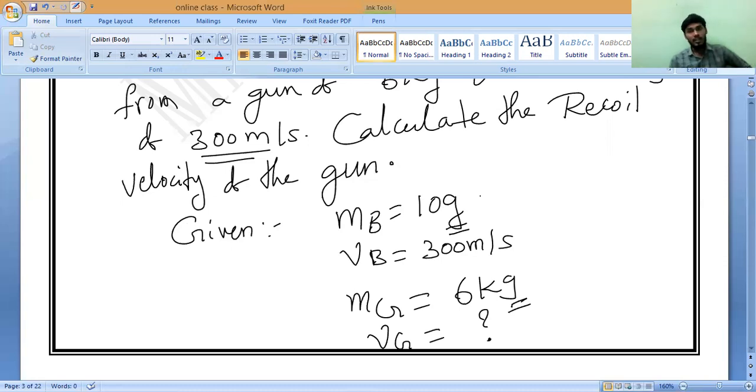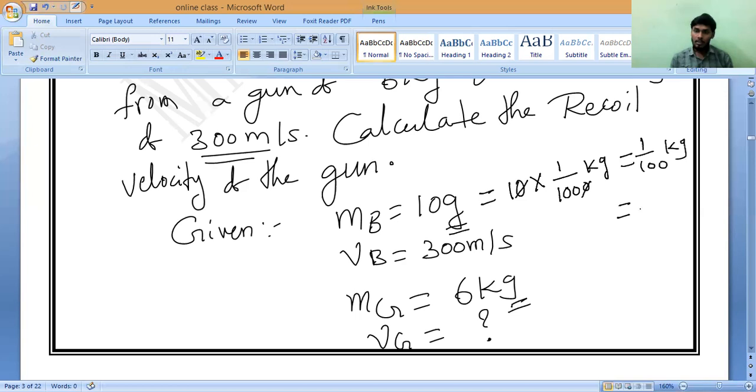So I have to convert it into kilograms. Please convert it. 10 grams means how many kilograms? 10 grams is equals to 10 into 1 by 1000 kilogram. Is it yes or no? Which is equals to, 10 and 1000, the zeros get cancelled, 1 by 100 kilograms. Which is equals to 0.01 kilogram. Will you accept it, all of you, please? Note it down.